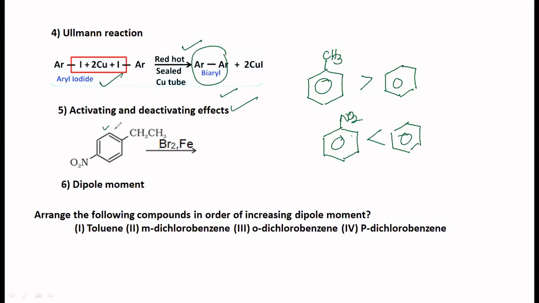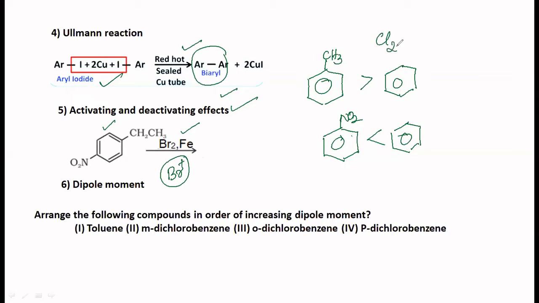Supposing you have this compound, where the ethyl group is here and the nitro group is here. So 1-ethyl-4-nitrobenzene. If you make it react with bromine in presence of iron, electrophilic substitution should happen. Bromonium ion is the electrophile here. Sometimes they will ask you that also. In electrophilic aromatic substitution, you should be able to identify the electrophiles.